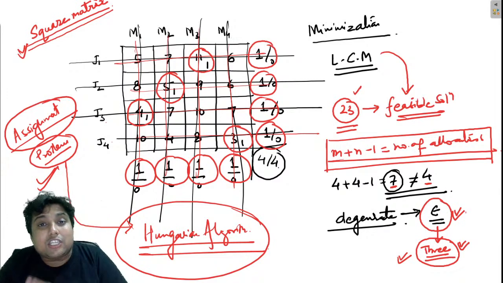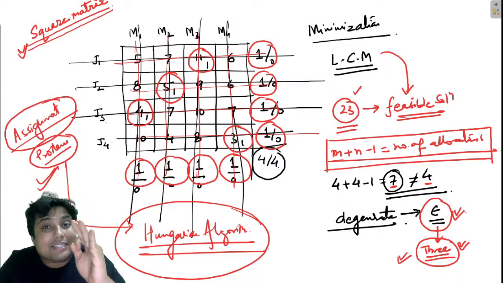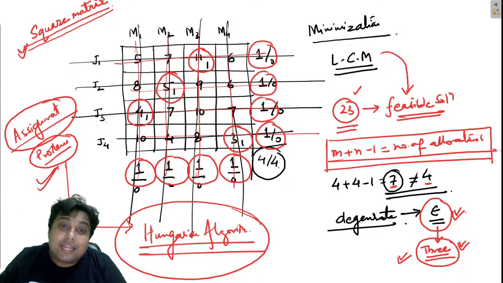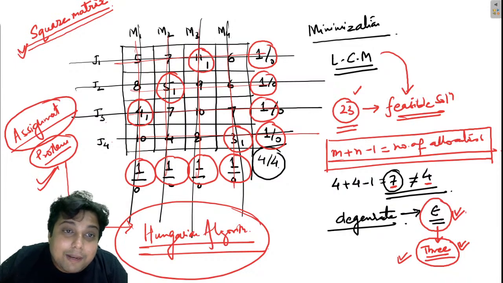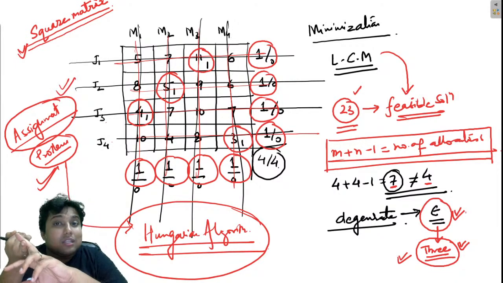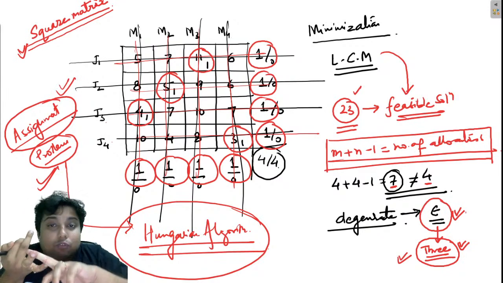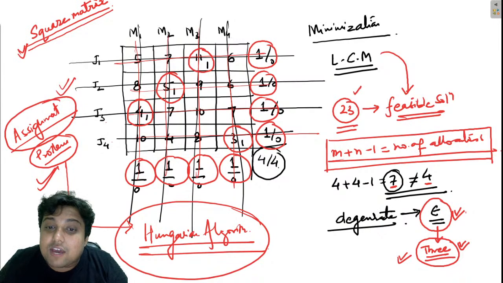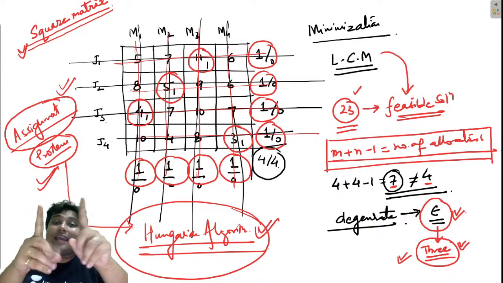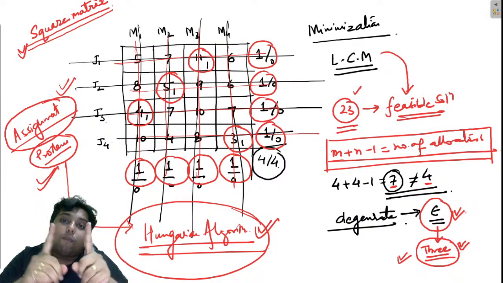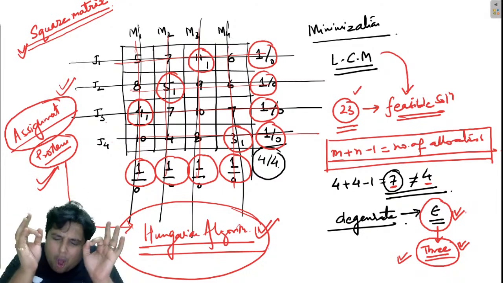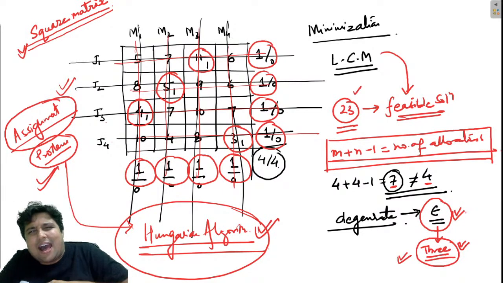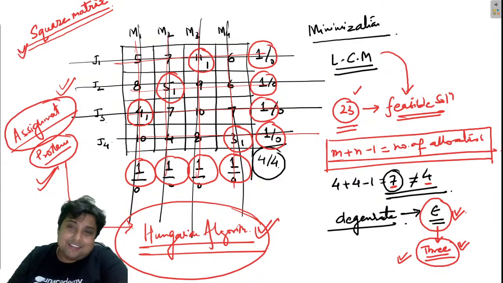If the transportation problem can be solved using simplex as well as the transportation algorithm, then the assignment problem can be solved using the simplex method, the transportation algorithm, and one more method which we are about to study, the Hungarian algorithm. I hope you are getting my point.